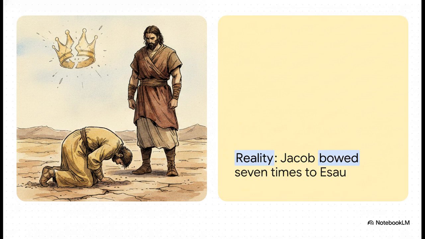As Jacob approaches Esau, he doesn't stand tall as some great master. Instead, Jacob bows low to the ground 7 consecutive times. In the ancient Near East, bowing 7 times was the traditional, expected protocol for greeting a sovereign king. In that one moment, the illusion of the stolen blessing is entirely shattered.